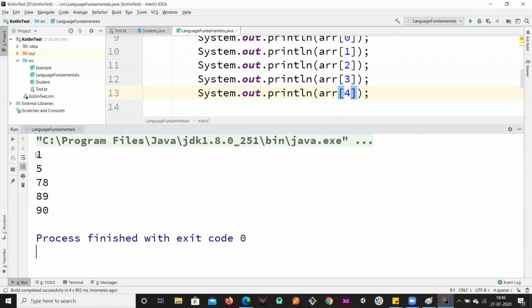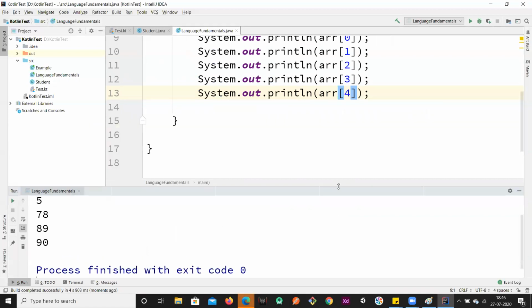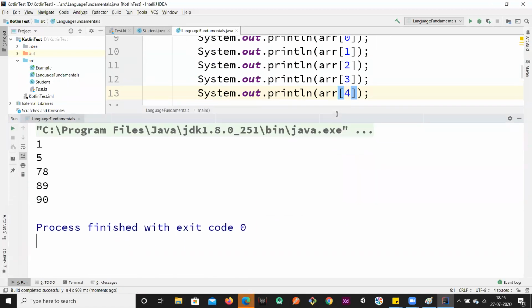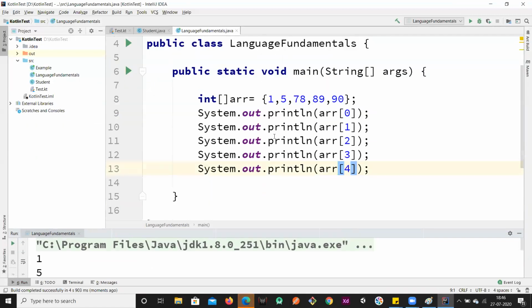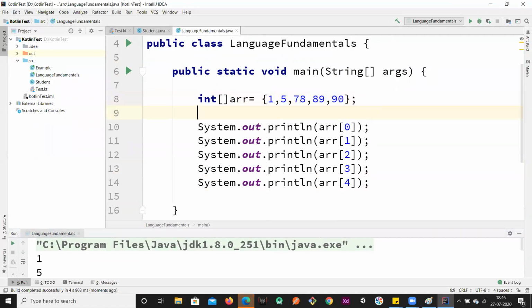Yeah, right. So 1, 5, 78, 89, 90. These will be printed, like all the elements got printed. Instead of writing these many System.out.println, we can observe something over here. Everything is same apart from the index. So only this value is changing.